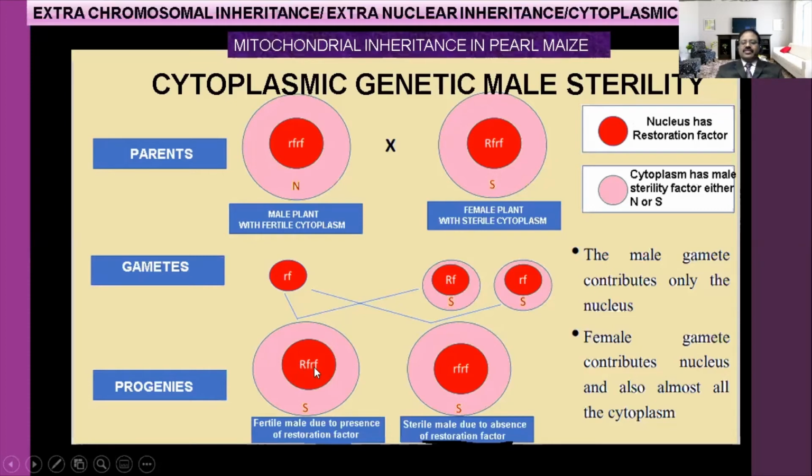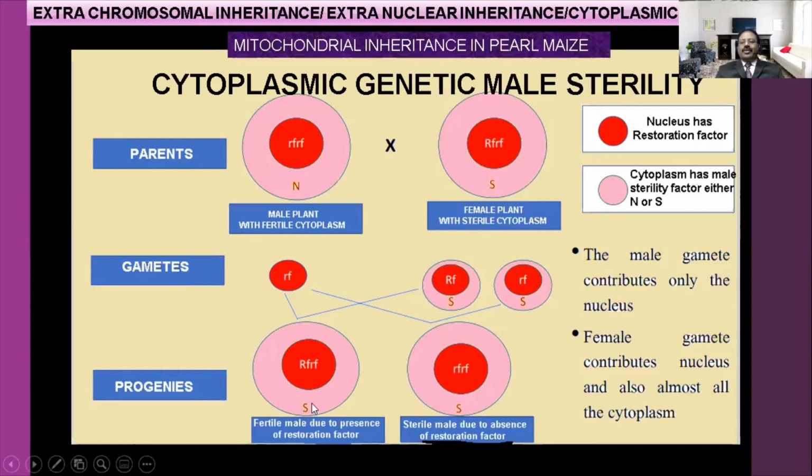This restoration factor is present in the nucleus. But from the female, the sterile cytoplasm comes. Even though the sterile cytoplasm comes, here capital R, small f, that is called the restoration factor, is present in the male nucleus. Clear?